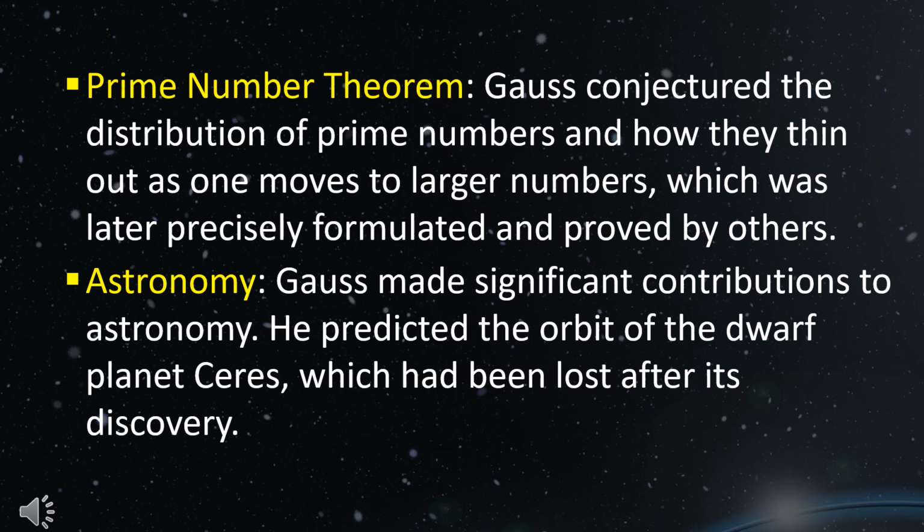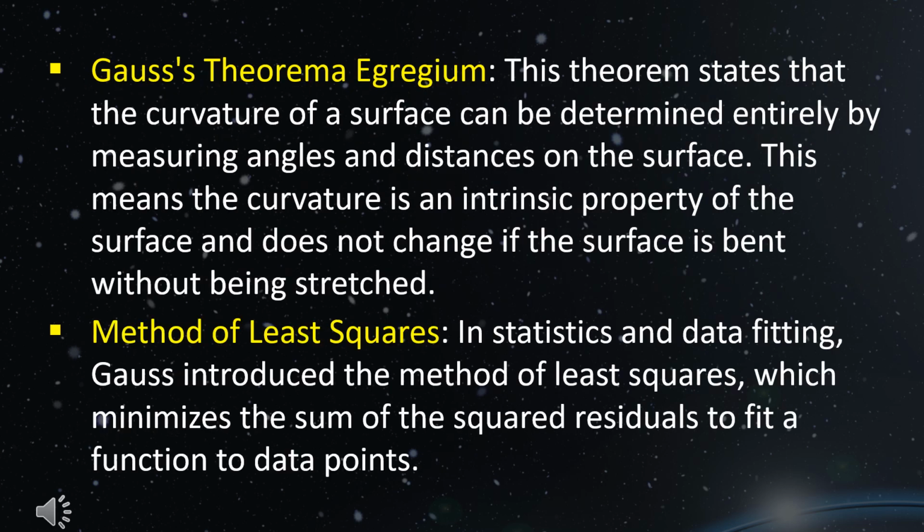Astronomy. Gauss made significant contributions to astronomy. He predicted the orbit of the dwarf planet Ceres, which had been lost after its discovery. Gauss's Theorema Egregium. This theorem states that the curvature of a surface can be determined entirely by measuring angles and distances on the surface. This means the curvature is an intrinsic property of the surface and does not change if the surface is bent without being stretched.